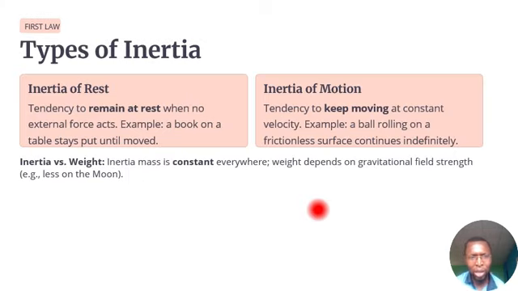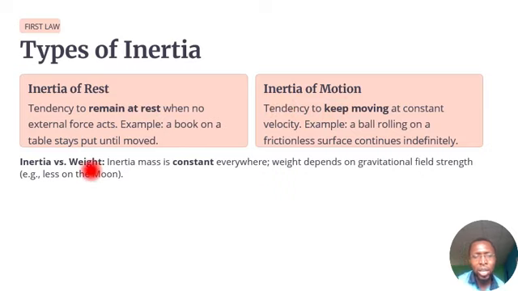Then what is inertia? Inertia is just the tendency of an object to remain at rest. It could be of two types. We have the inertia of rest and inertia of motion. It's already stated in that first law. So inertia is the tendency for an object to remain at rest, or, when it is inertia of motion, the tendency of an object to keep moving at constant velocity.